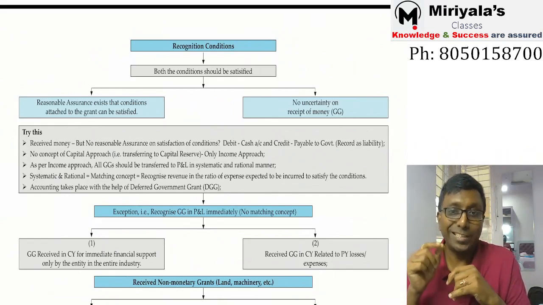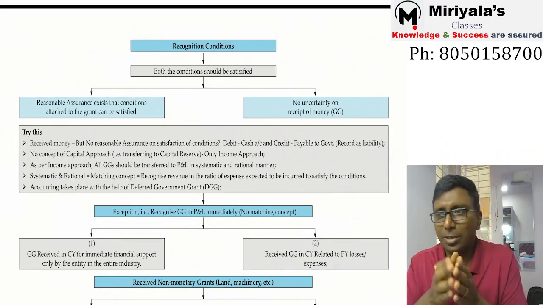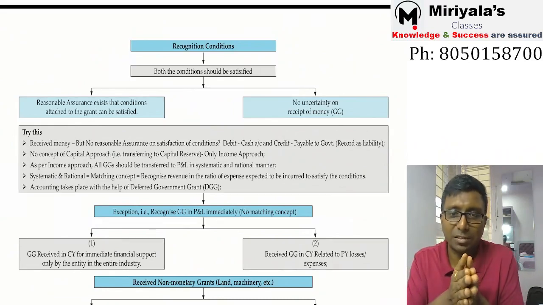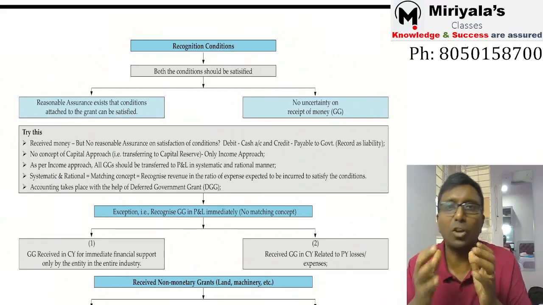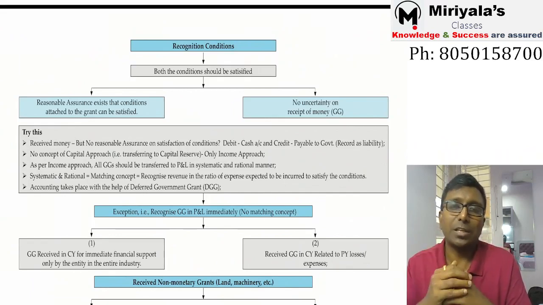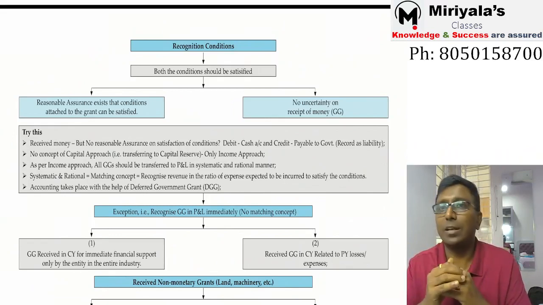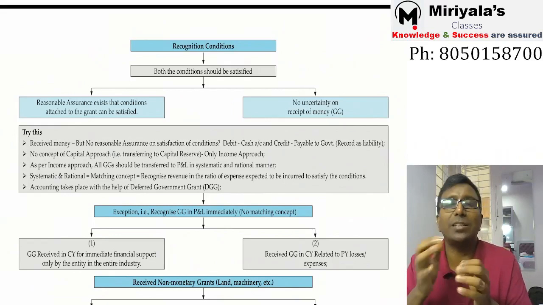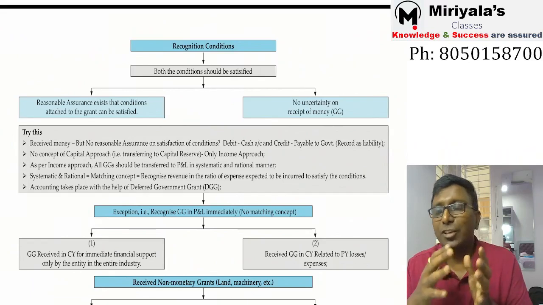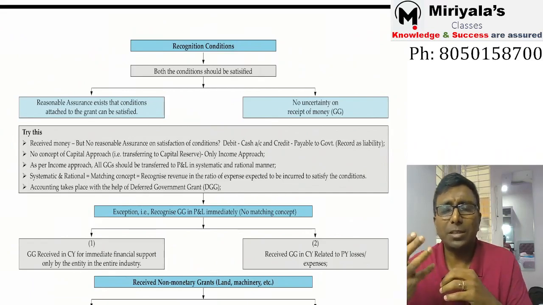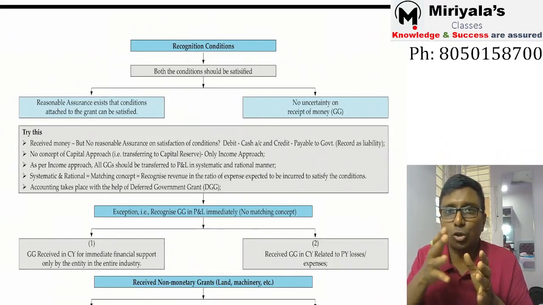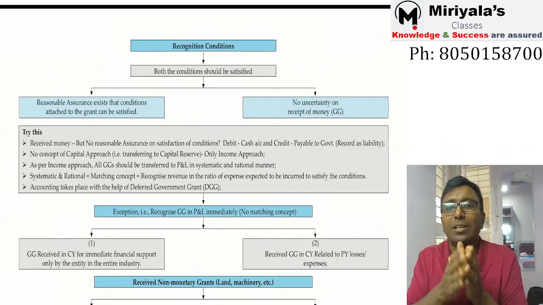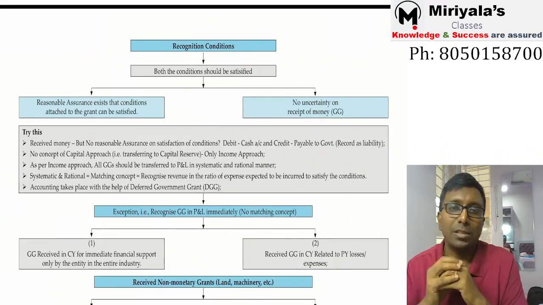If it is routed through the profit and loss statement, it should be in a logical fashion. What is the logical fashion with respect to profit and loss? You recognize it in the ratio of expense. That is nothing but the matching concept basically. In which ratio you are going to spend the money, in that ratio you are going to recognize the income. That's all the point.